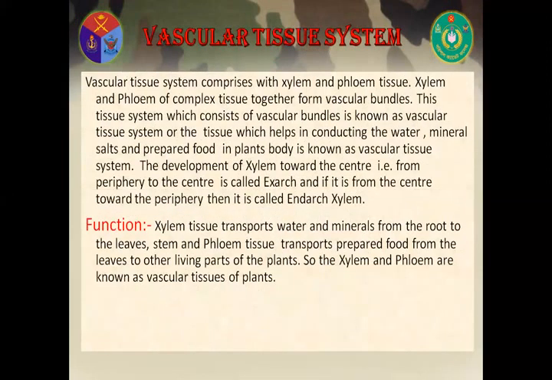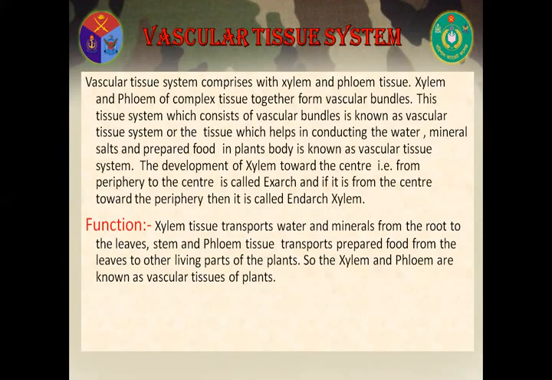Now, vascular tissue system. Vascular tissue system comprises xylem and phloem tissue. Xylem and phloem, complex tissues, together form vascular bundles. This tissue system, which consists of vascular bundles, is known as vascular tissue system. The tissue which helps in conducting water, mineral salts, and prepared food in the plant body is known as vascular tissue system.